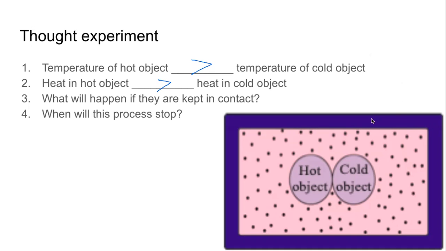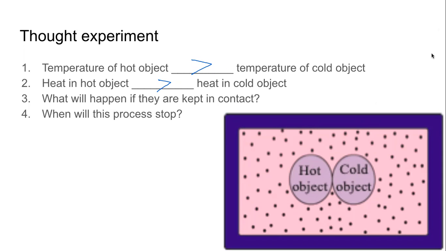Now let us look at the diagram carefully and see how it is related to the experiment we did now. So at the center, we can see a hot object and a cold object, nothing to doubt there. And they are kept in contact with each other. Where are they kept? They are kept in a container. And the container is built in such a way that heat cannot go out of the container. Heat cannot come inside the container. Whatever is in it is in it. Whatever is out is out. So that we can study the temperature of these objects carefully. That's all this diagram is about.